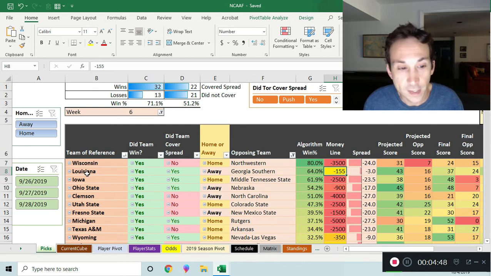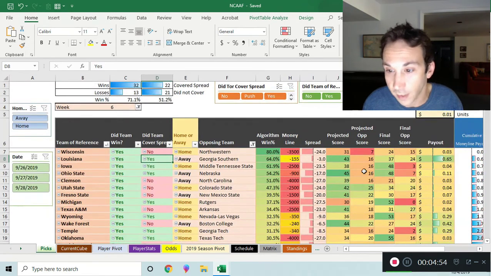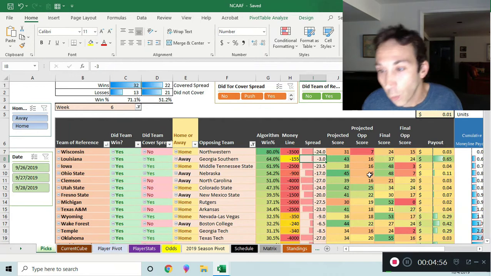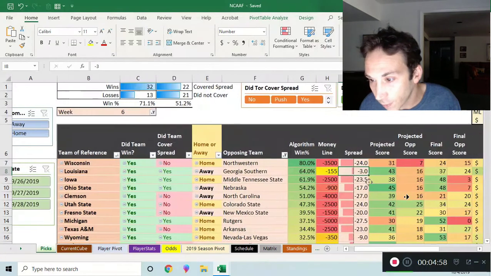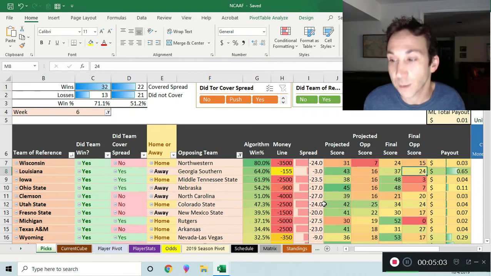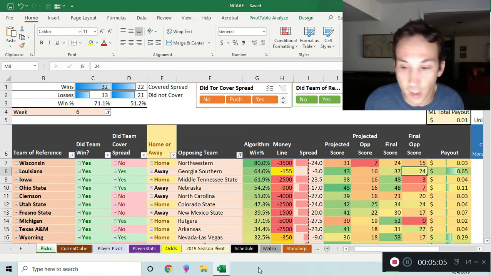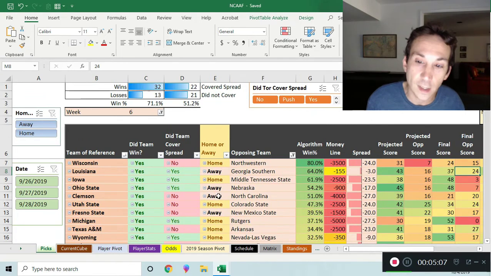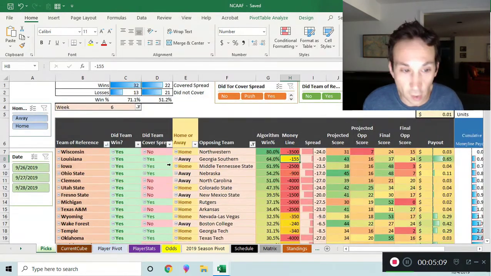This Louisiana over Georgia Southern game, well, they did win. Did the team win? Yes. They also covered the spread because the spread was only 3. We thought they were going to win 43-16 over here. They ended up winning 37-24. That's pretty awesome, they cover the spread. They're a high-ranked game. The money line's not bad. That's really awesome. That's what you want out of this file.